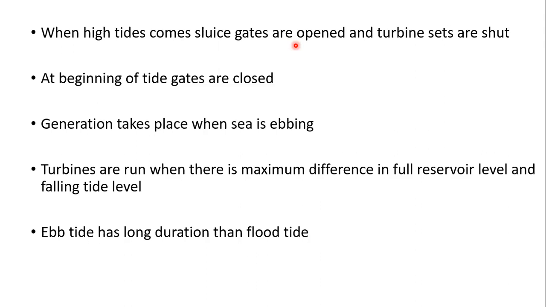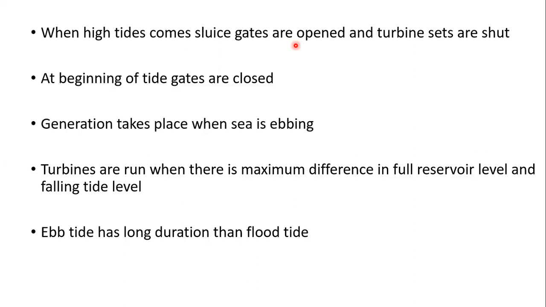These intermissions occur at regular intervals. If you supplement this with another type of renewable energy source, we can go for maximum power generation.